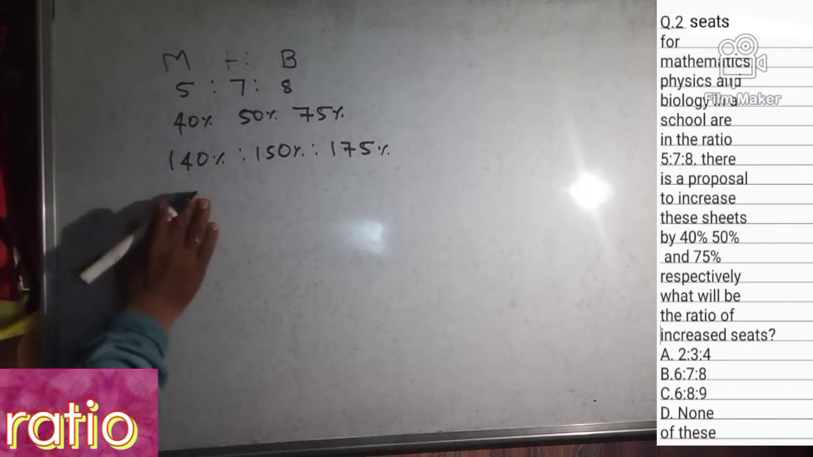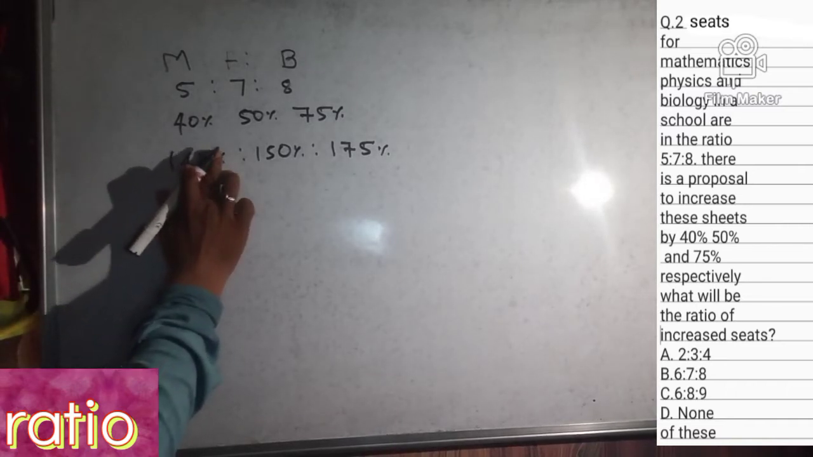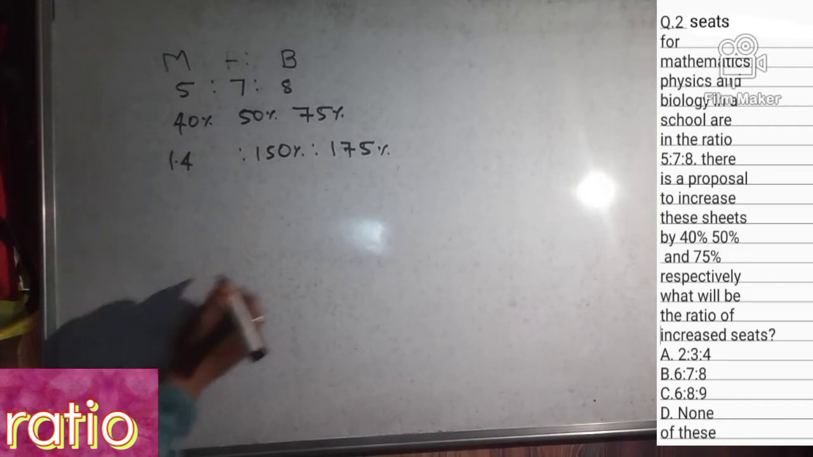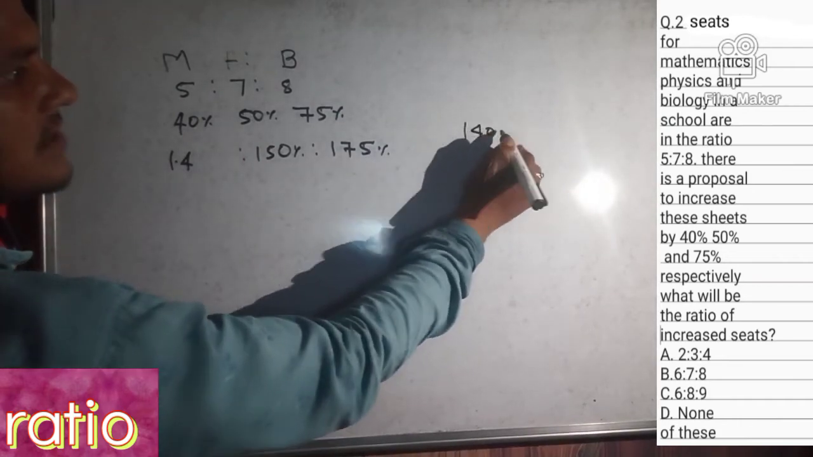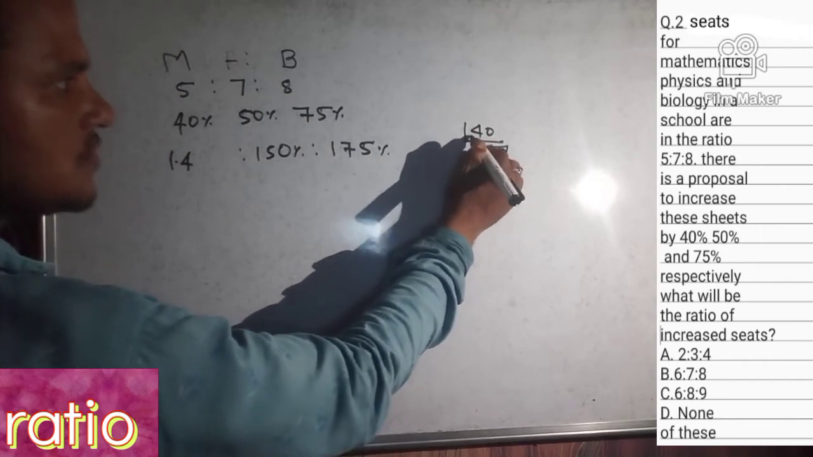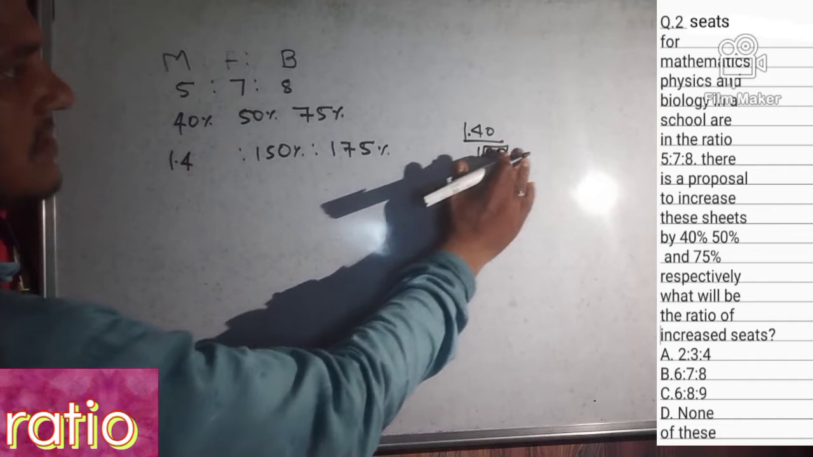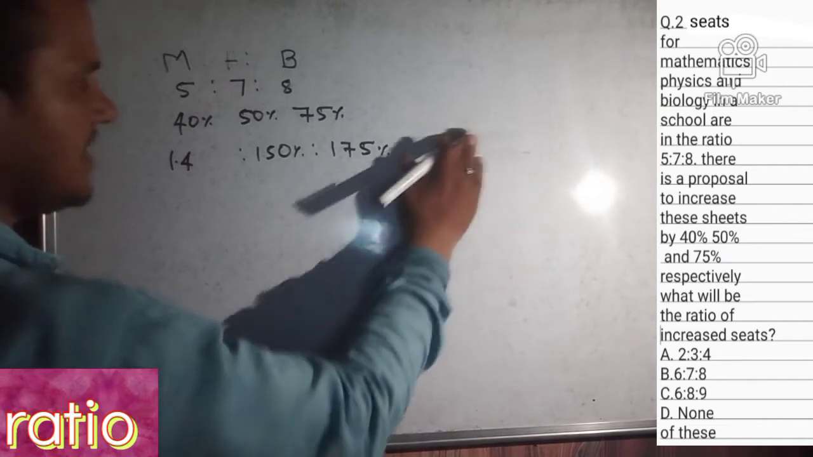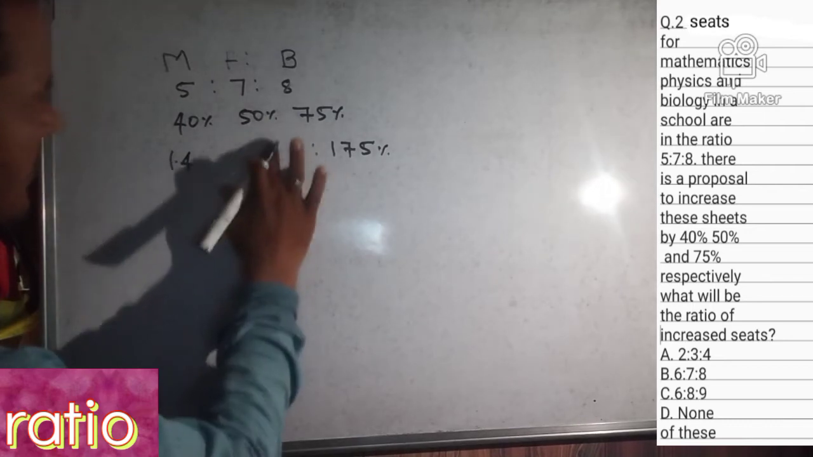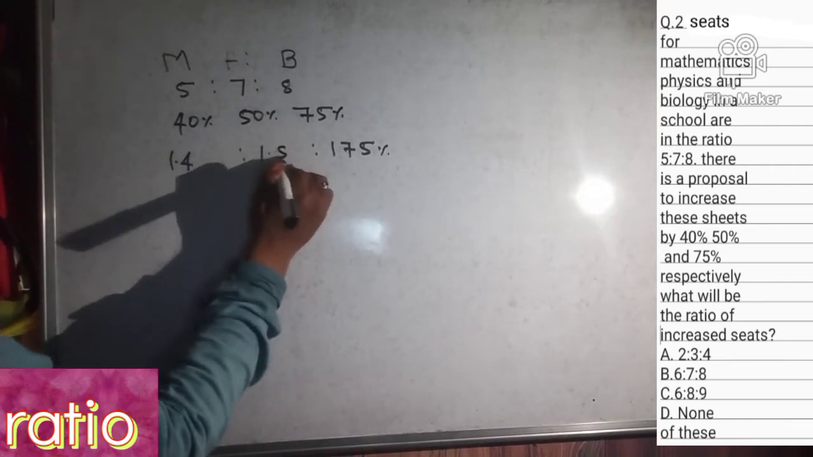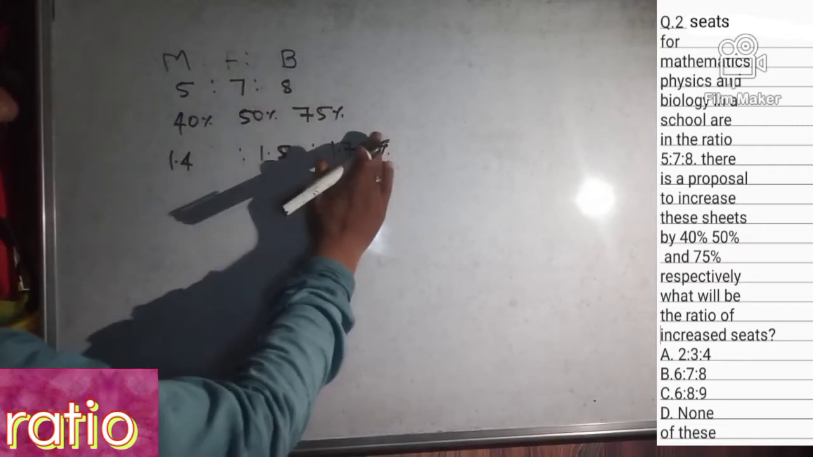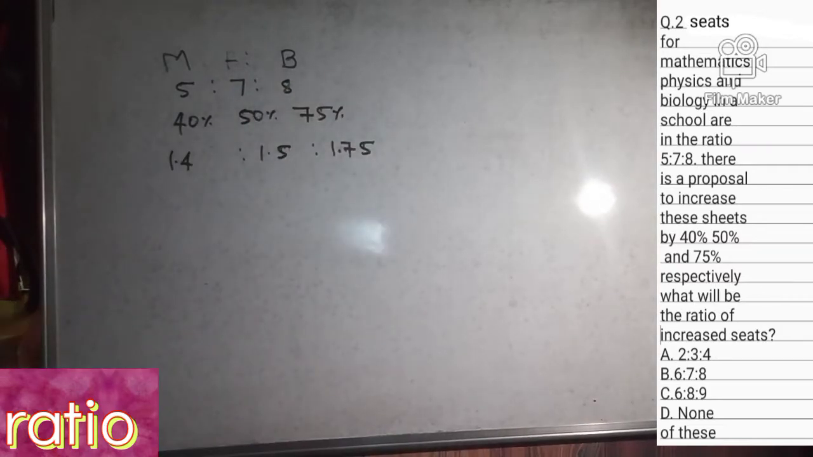So we can write 1.4, because 140% means the point goes after 1 digit, right? 1.4, and this will be 1.5, and this will be 1.75, right? So calculate it.